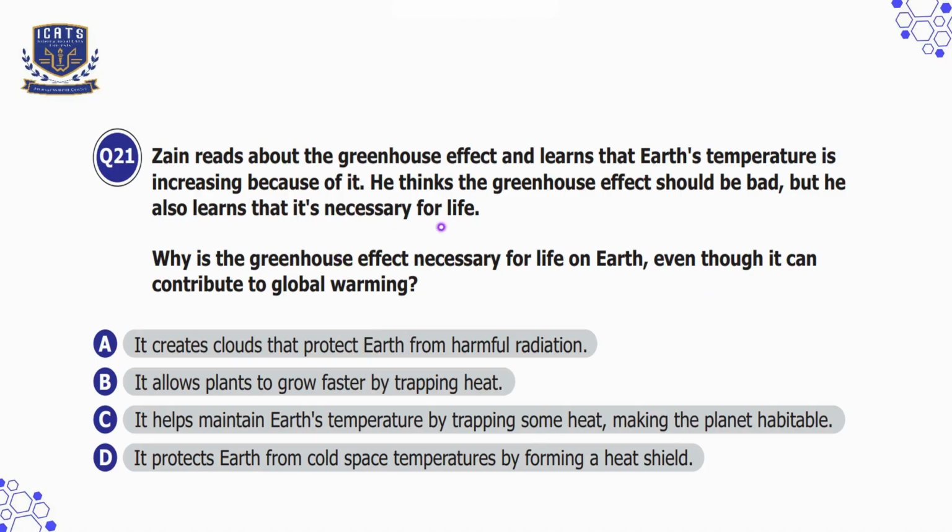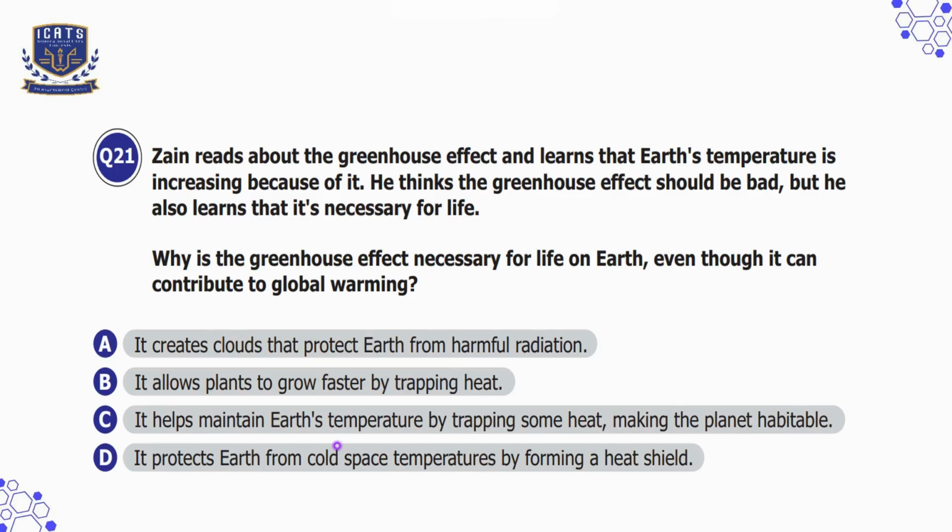making the planet habitable. Option A is it creates clouds that protect Earth from harmful radiation, which is incorrect because clouds do not form due to the greenhouse effect and they do not primarily protect Earth from harmful radiation. Option B is it allows plants to grow faster by trapping heat, which is not correct because while plants benefit from warmth, the greenhouse effect is not primarily about plant growth. Option C is it helps maintain Earth's temperature by trapping some heat, making the planet habitable. That is our correct option because the greenhouse effect traps heat, keeping Earth warm enough for life to exist.